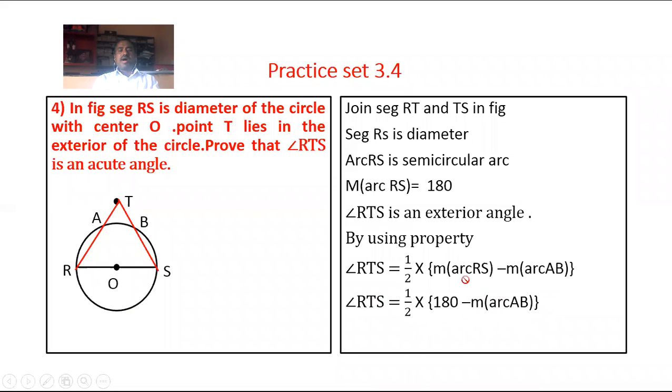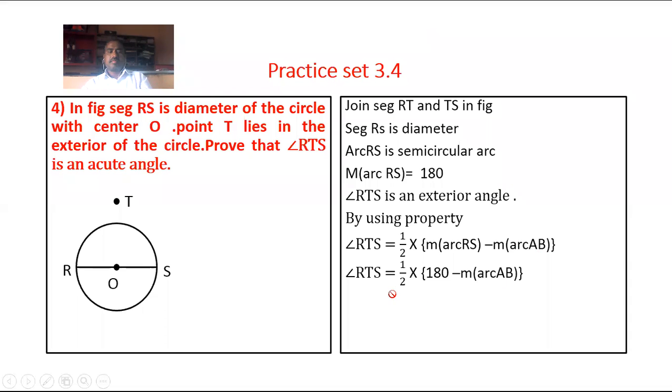The measure of arc RS is equal to 180 degrees. Half multiplied by 180 minus measure of arc AB. Then half of 180 gives 90 minus half multiplied by measure of arc AB.